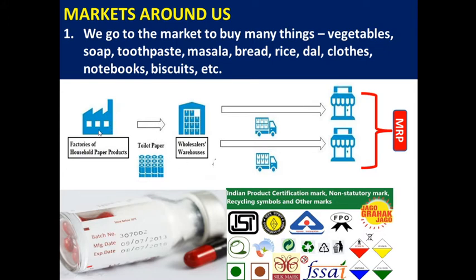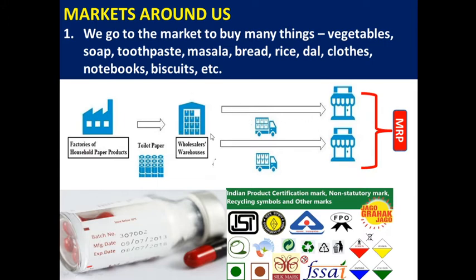So the manufacturing industry will produce goods. Later on they will sell the goods in bulk to wholesalers. Wholesalers will sell these tissue papers to retailers. So under one industry we have many wholesalers, and under one wholesaler we have many retailers.